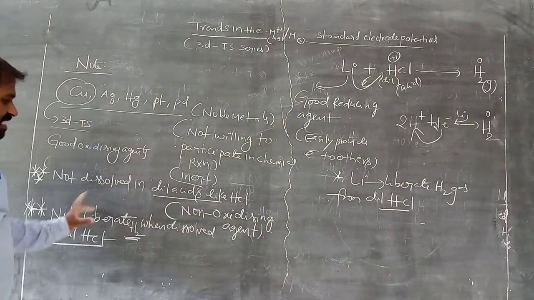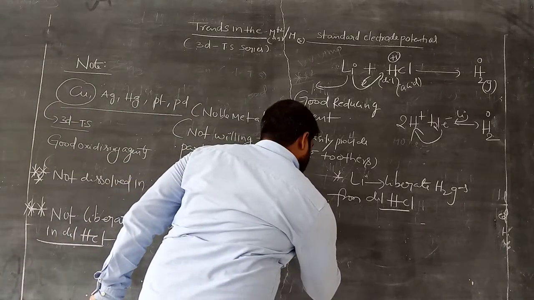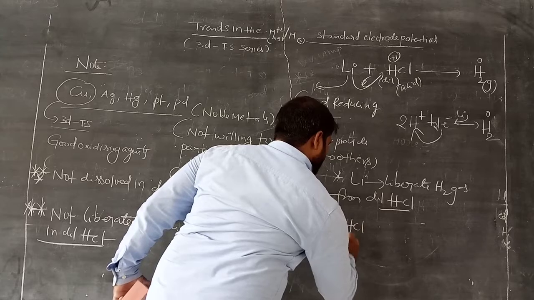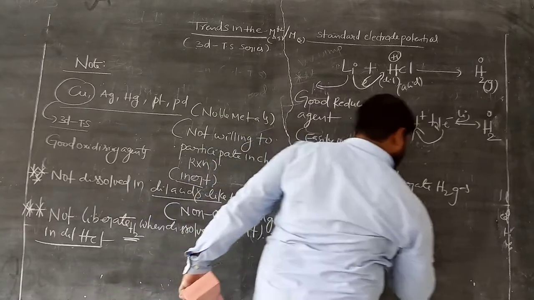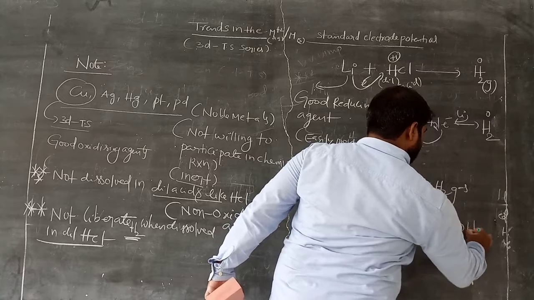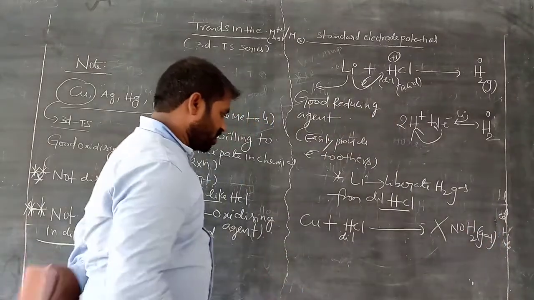But copper, these metals do not produce H2 like that. Suppose this reaction is copper with dilute HCl: no H2 gas is liberated. Why?